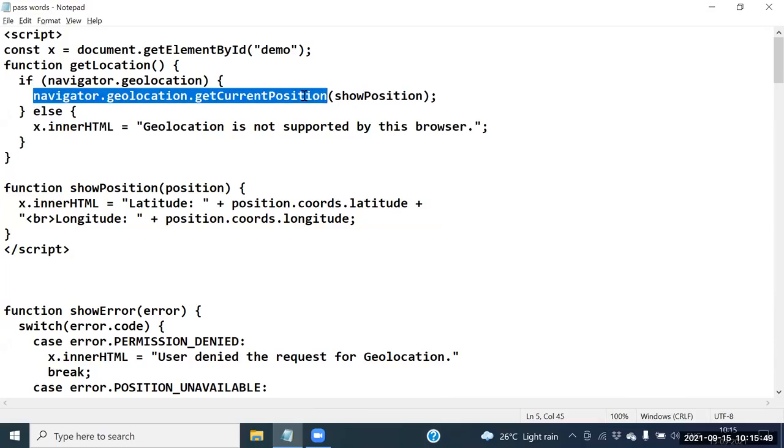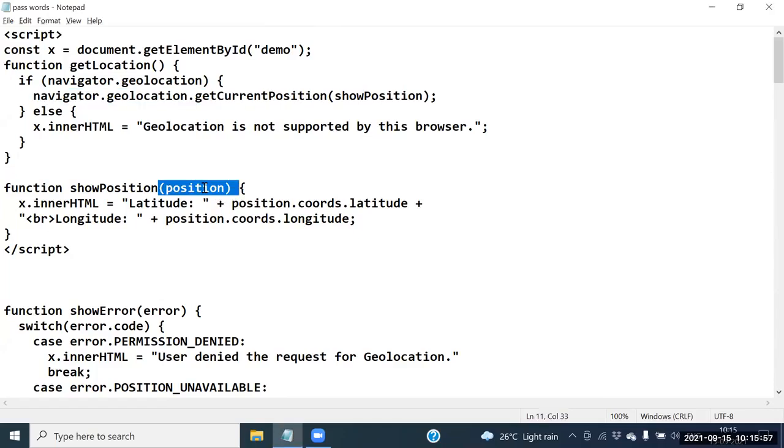So guys, our position, whatever the position is, our position is stored into where? Position variable. So how to get the latitude here? Position dot coordinate dot latitude. Next one is the longitude here.